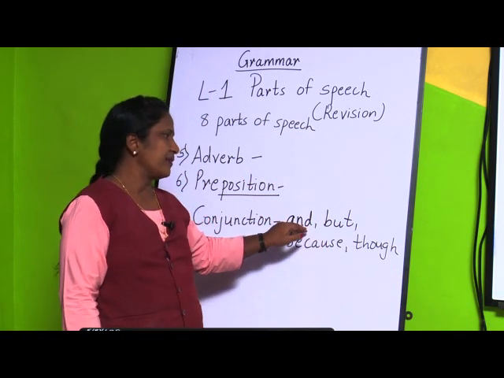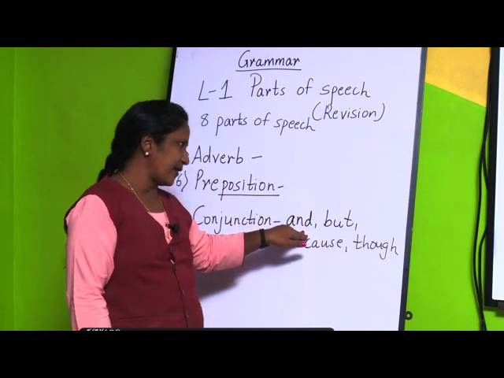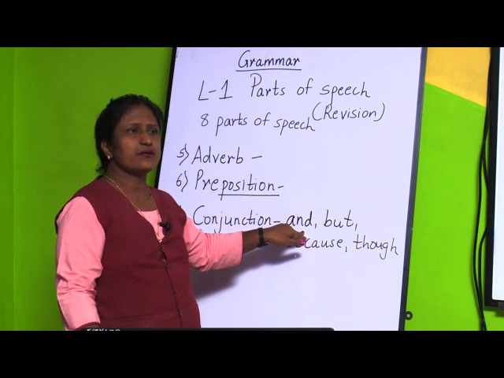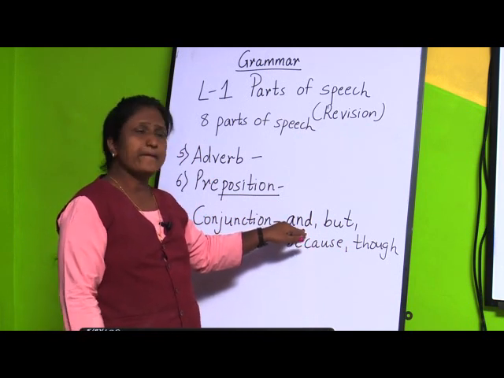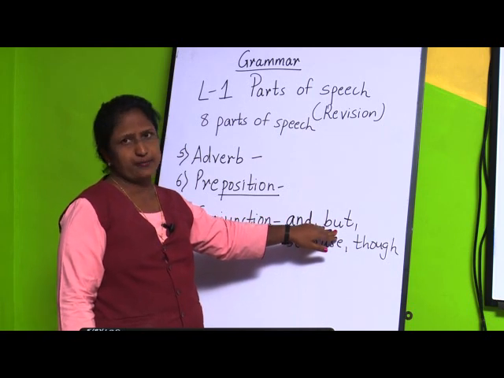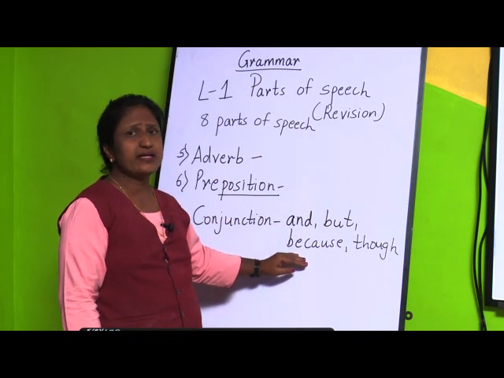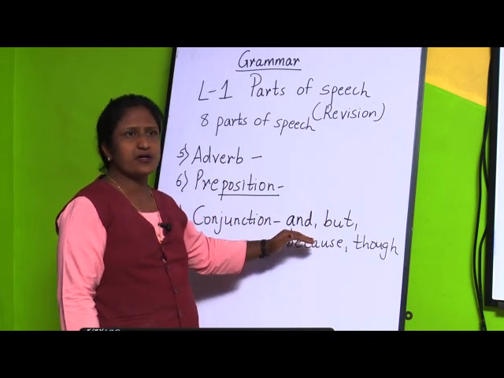If I say me, Shilpa, and the other name Neeta, they are best friends. I was not feeling well, but I came to school. Or: I am very happy because I received a prize.